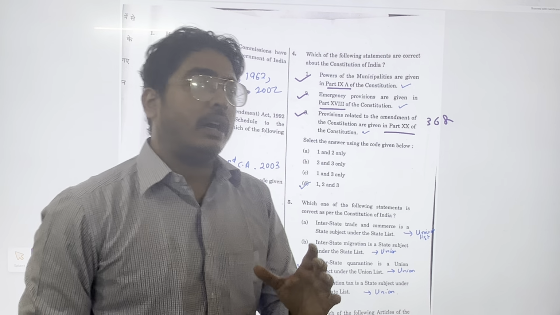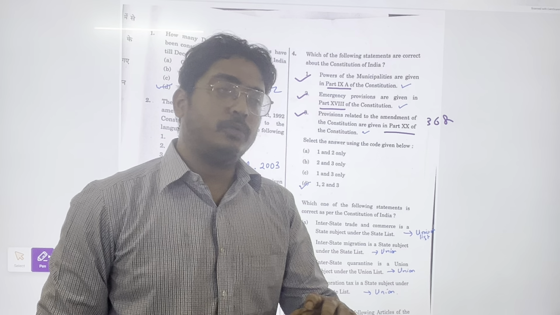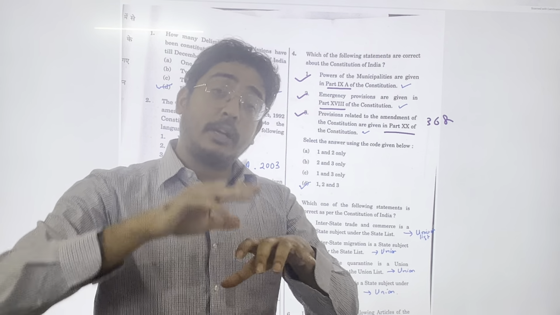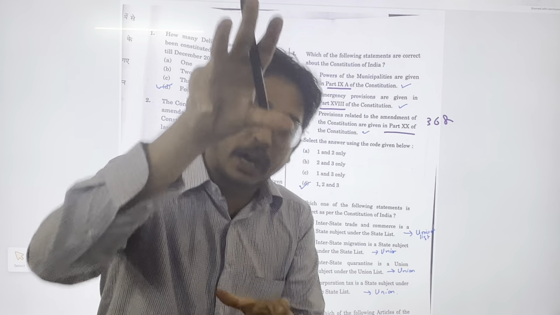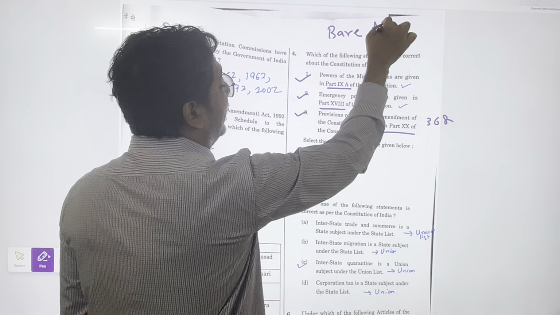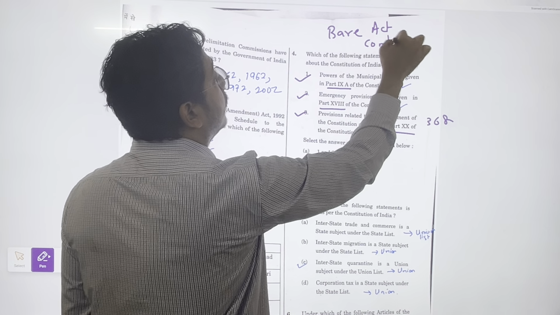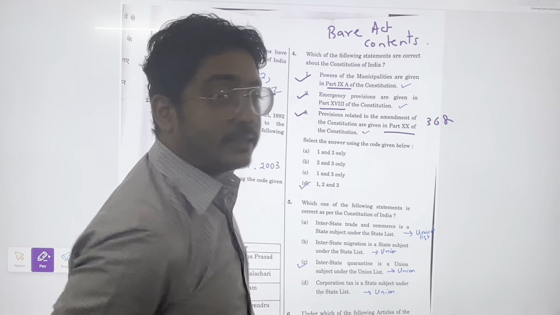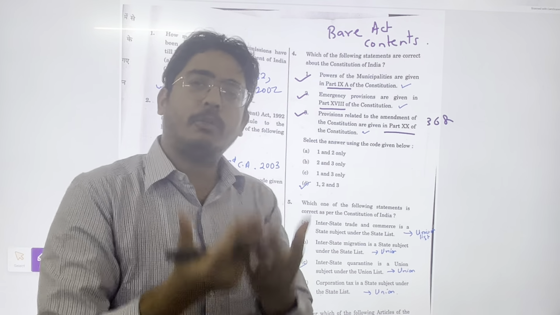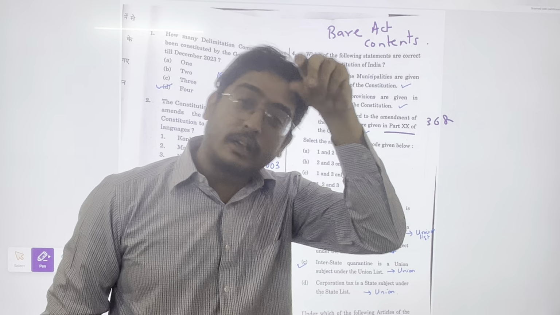Now we usually neglect polity, knowing the provisions and under which part each provision comes. If we go through the bare act contents, you can very easily answer this, because it is factual. People usually do not remember the part numbers.